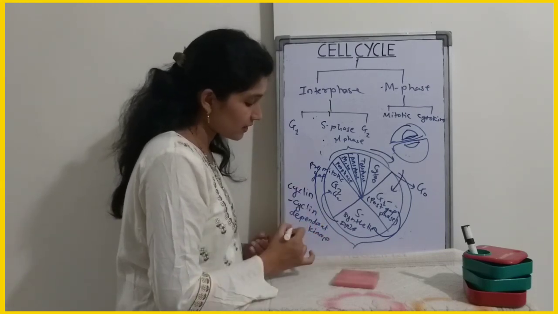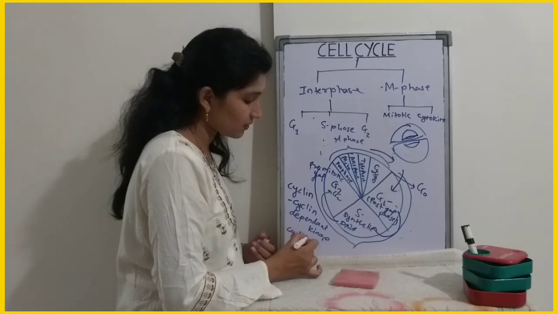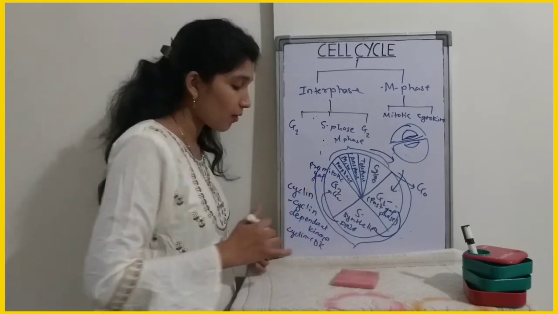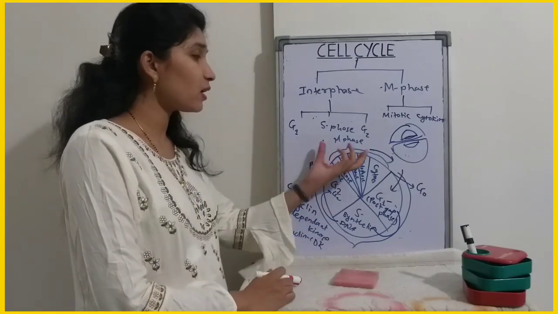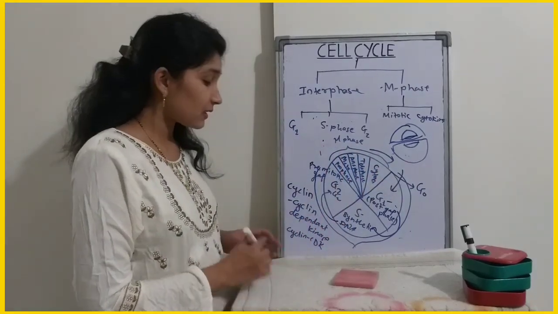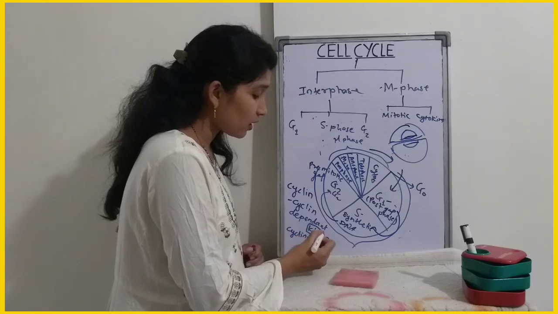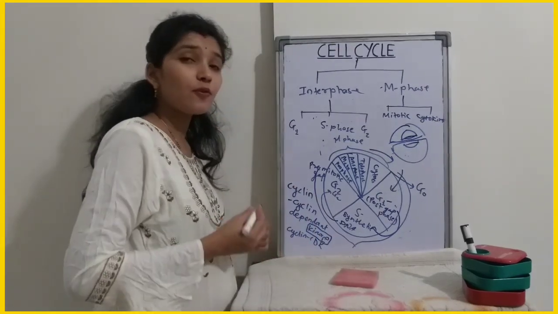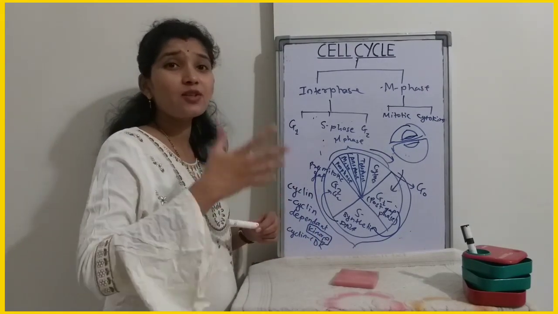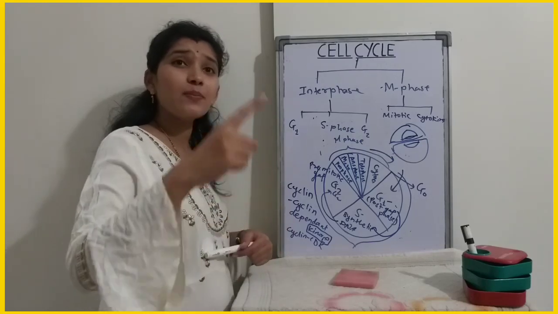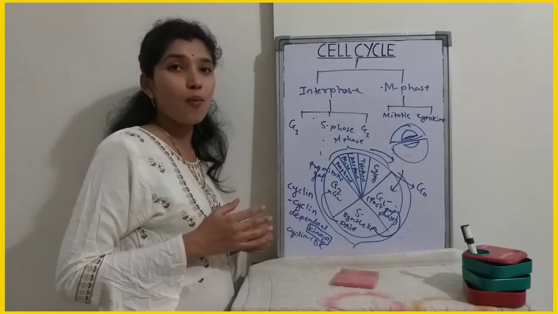We will also call it the cyclin CDK complex. This enzyme complex will control the cell cycle. Now remember one thing, whenever there is a kinase, there will be a phosphorylation reaction, means addition of phosphate, means ATP will be used.